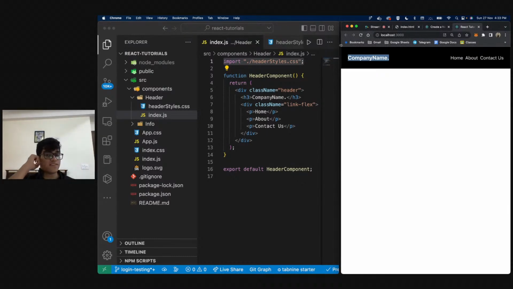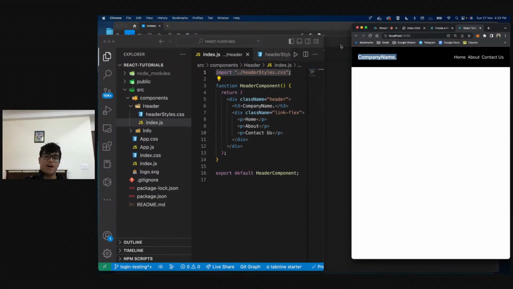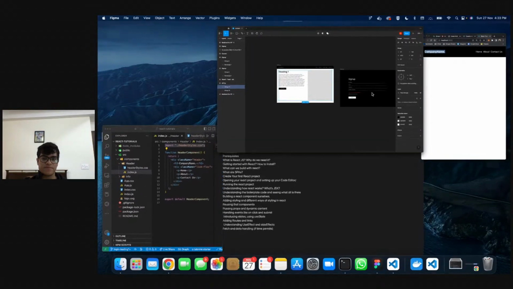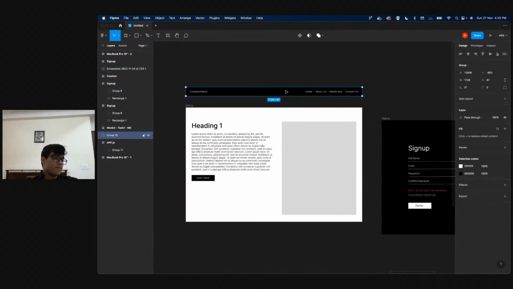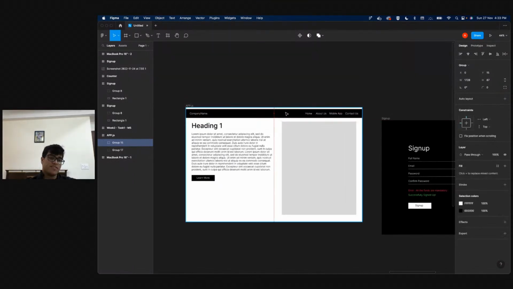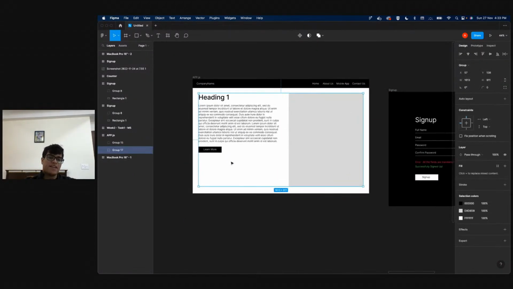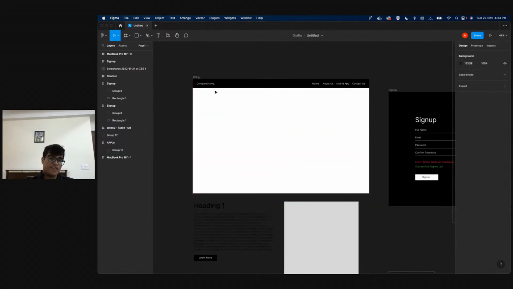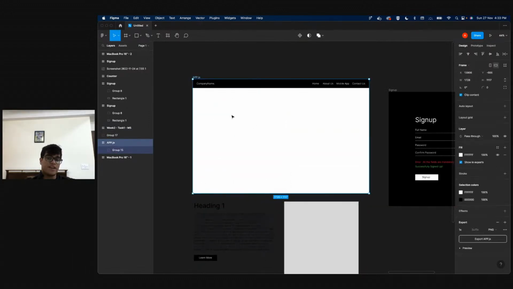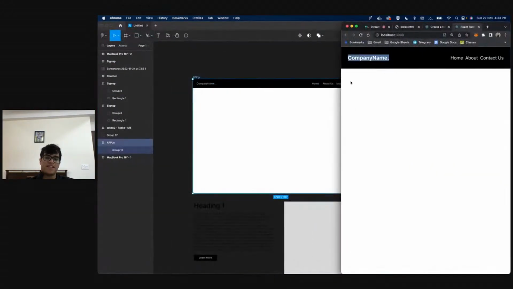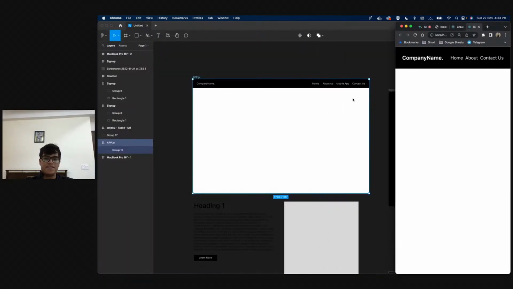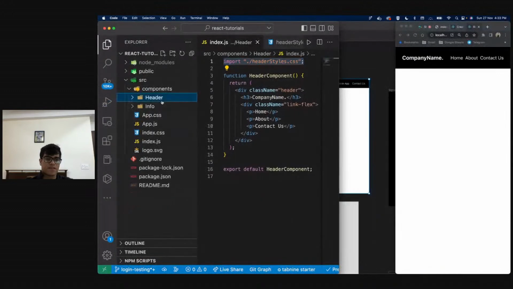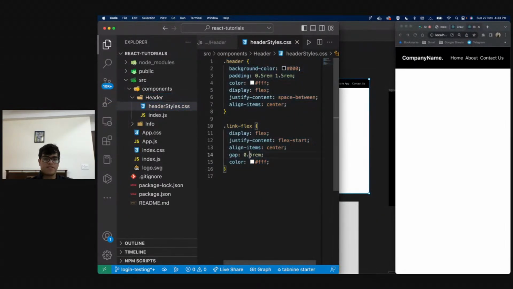Any more doubts in this? This is how I have made my header component. So now ideally this is done, right? What was my task right now? My task was to make this component and import it in my app.js, right? So this is how my app.js looks right now, and as you can see, this is exactly how it looks, correct? It has links, it has this. Maybe I can increase the difference between the links. Maybe instead of 0.5, I'll make this 0.75, correct?